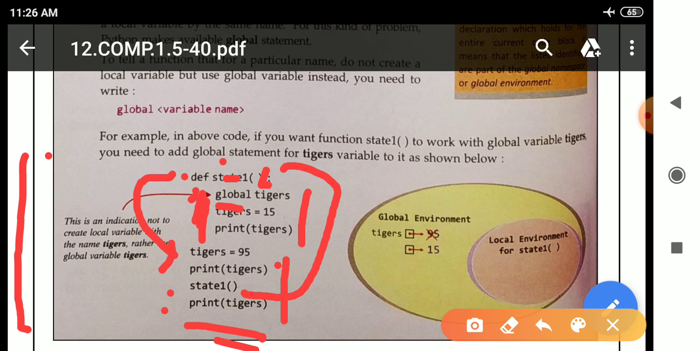And the global statement is also there. Due to the global statement, the local variable will be assigned as the global variable. So in the output we will get what? 15 when this last line executes. Why? Because here the global environment is created but no local environment of function state1 is created.